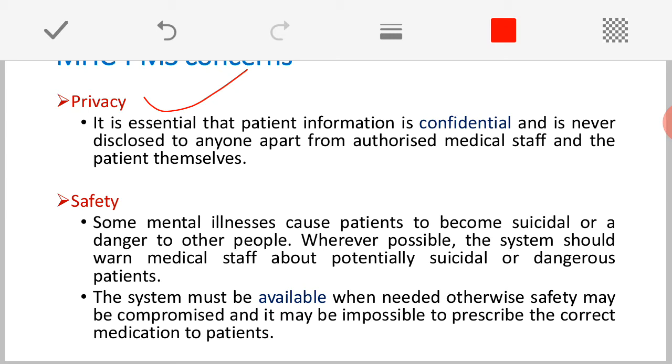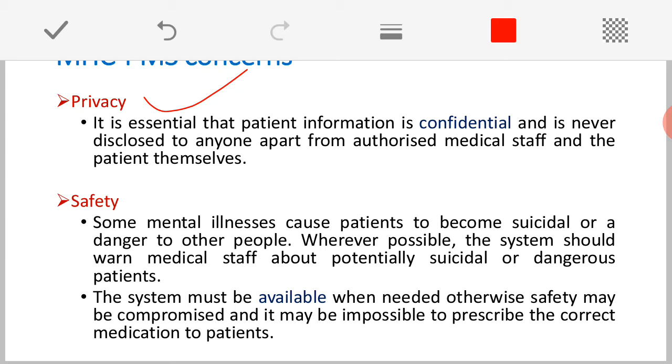Because this information system is going to store very sensitive information related to the patient: private information about their treatment, their personal data and so on. Especially in the case of mental health, the data should always be secured and the privacy should be maintained. It should not be disclosed to a third person.